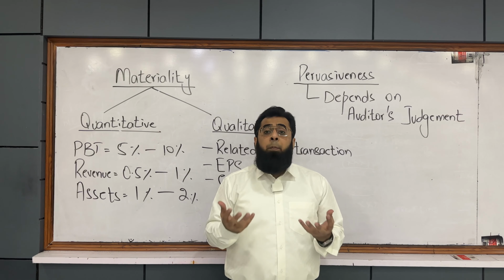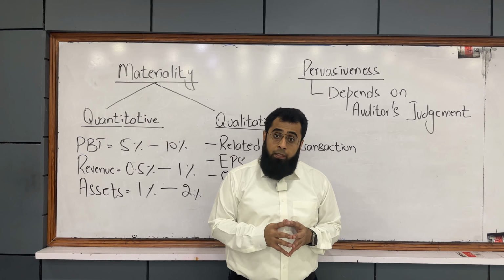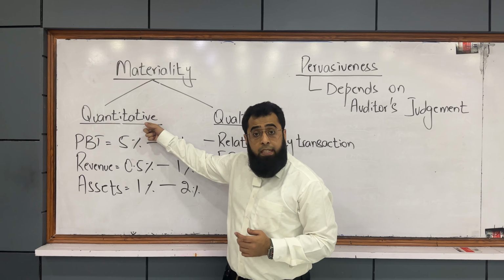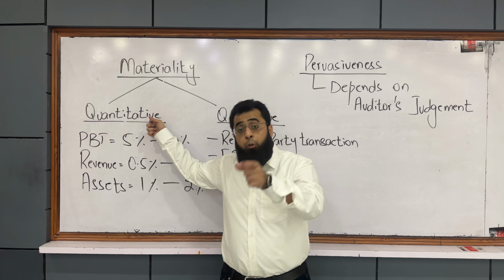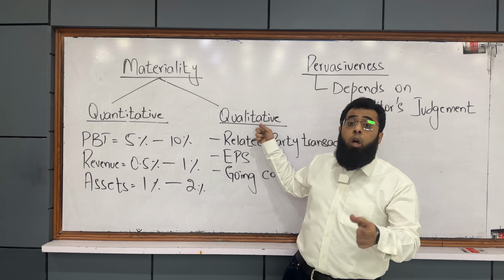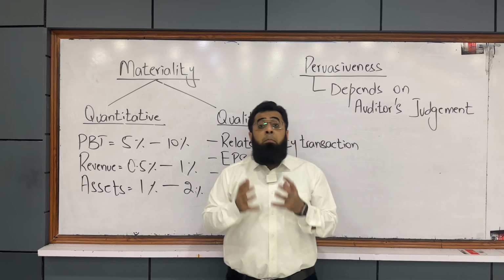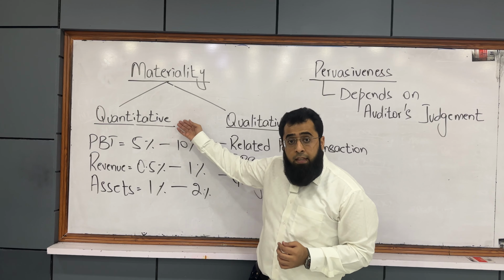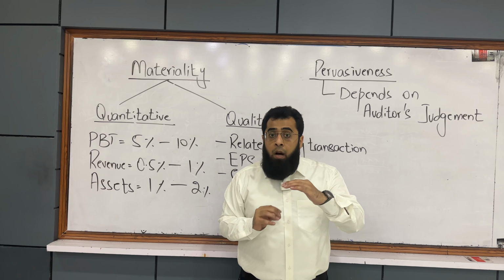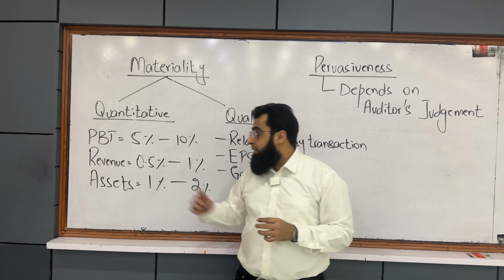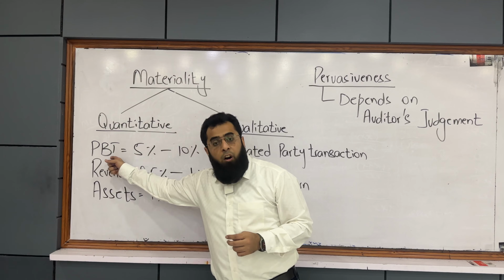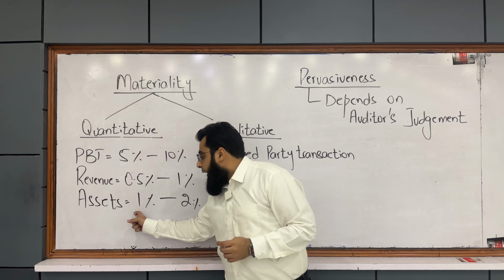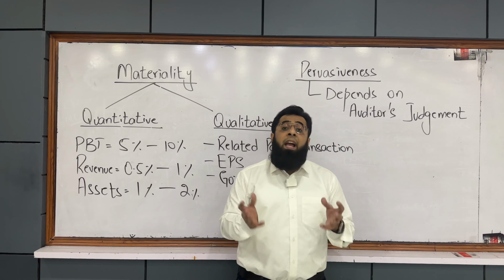Now, how does an issue become material to the financial statement? As per the auditing standard, an issue can be quantitatively material, which means material due to its amount, and it can be qualitatively material, which means material due to its nature. Now, the auditing standard says that the threshold, the benchmark for quantitative materiality is 5 to 10% of profit before tax, 0.5 to 1% of revenue, and 1% to 2% of assets.